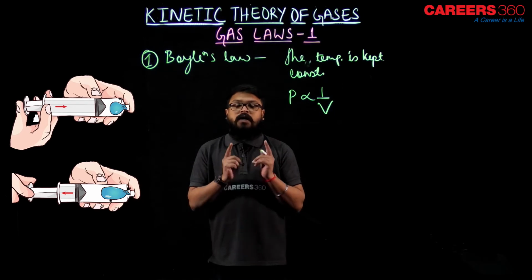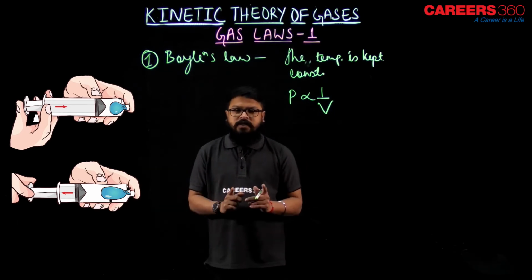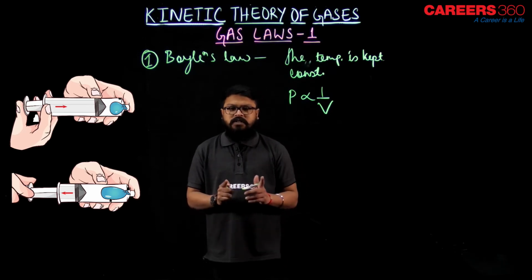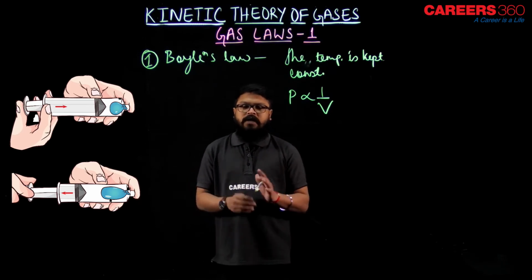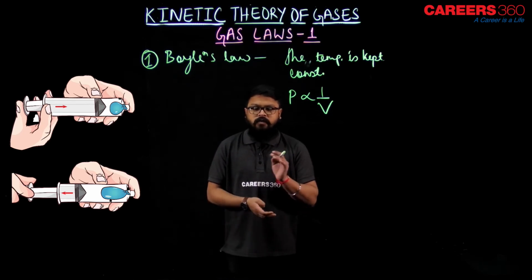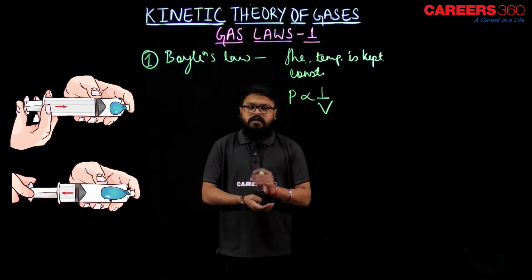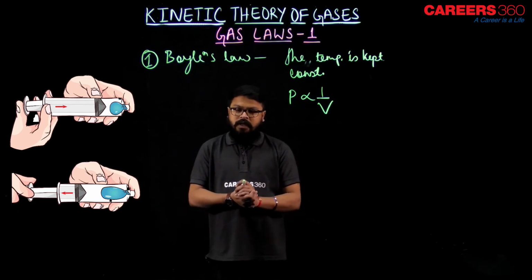That is under one condition, that is, temperature should be constant. If the temperature is kept constant, then the pressure and volume are inversely proportional to each other. That is, if there is more volume, the pressure of the gas would be less, or if there is less volume, then the pressure of the gas would be more.